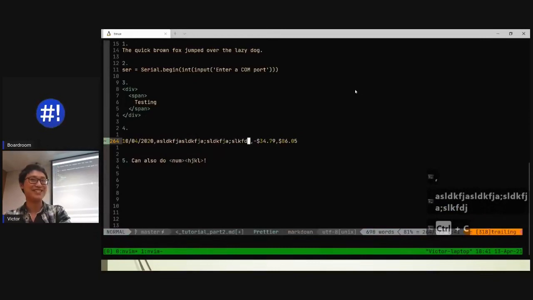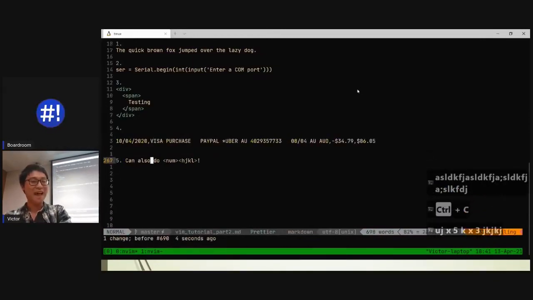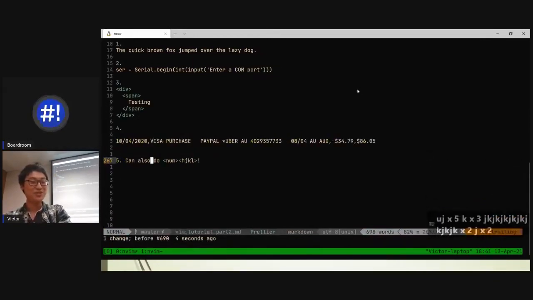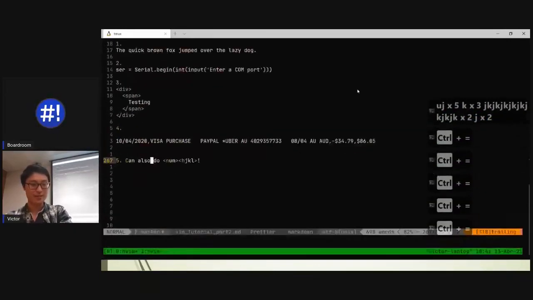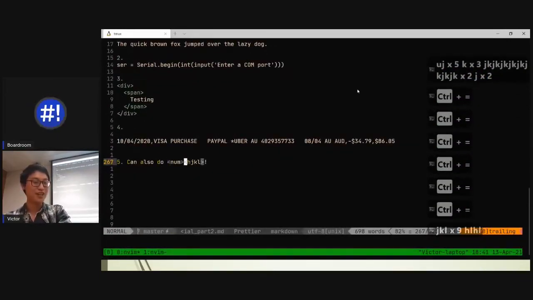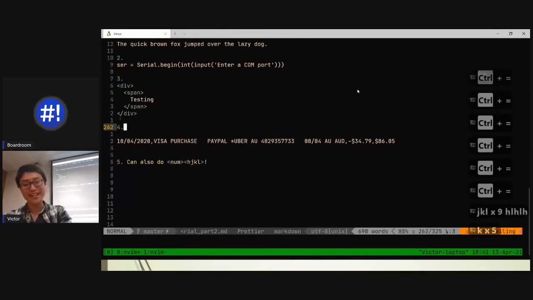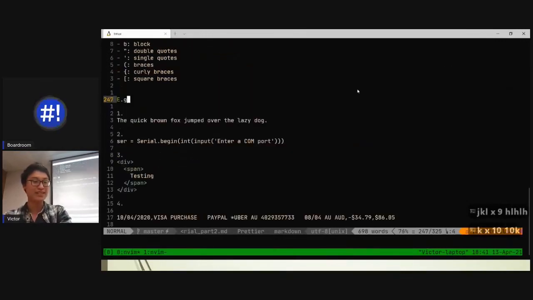So good. Anyways, yeah. You can also do a number and then h, j, k. Oh, sorry, I didn't mean to press my touchpad. Number and then h, j, k. If I want to go up 10 lines, I don't have to press k 10 times. I can press 10k, 10k.